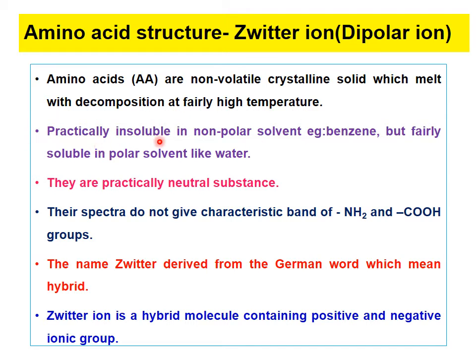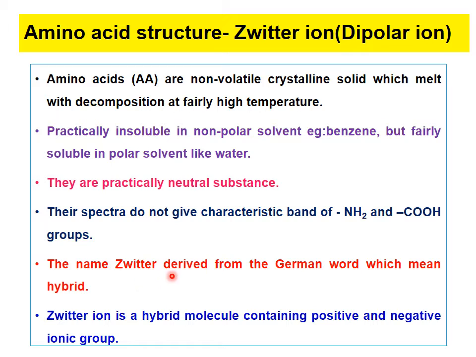They are insoluble in non-polar solvents, for example benzene, but fairly soluble in polar solvents like water. They are practically neutral substances. Their spectra do not give the characteristic bands of NH2 and COOH groups. If you run the spectra for an amino acid, it does not show the NH2 peak and COOH band.